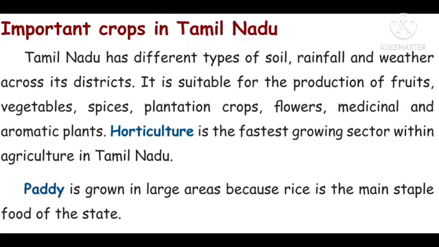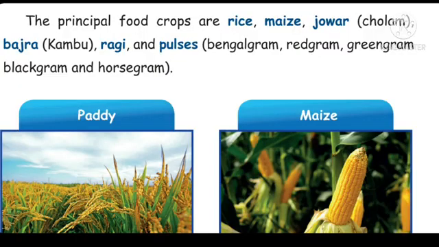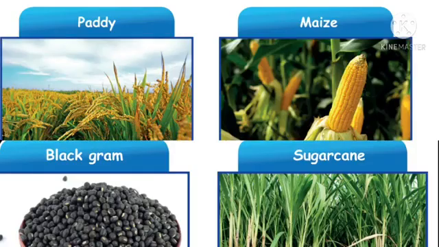Horticulture is the fastest growing sector within agriculture in Tamil Nadu. Paddy is grown in large areas because rice is the main staple food of the state. The principal food crops are rice, maize, jowar, cholam, bajra, kambu, ragi, and pulses. Pulses include Bengal gram, red gram, green gram, black gram, and horse gram.